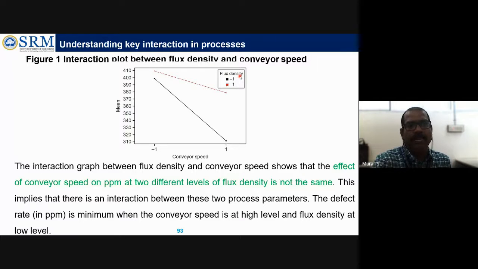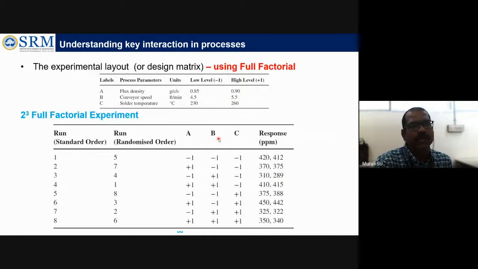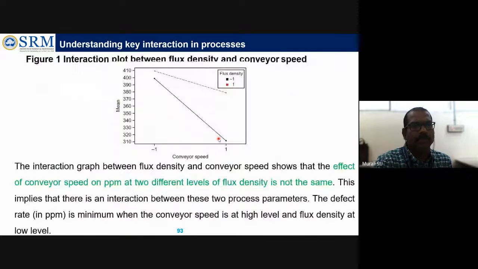If it were a main effect, as I showed for the golf example, only one parameter would be shown: the y-axis will be the mean and the x-axis will be conveyor speed alone. You won't have any flux density. But here the interaction effect is given. So the black color line is telling the flux density at low level. What is the value? Flux at low level is 0.85 and at high level 0.9. So remember that. This black color line is the flux density at low level, and the red color dot with the dashed line is representing the flux density at the high level.